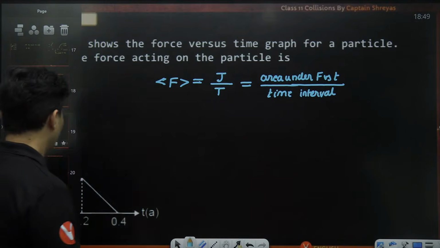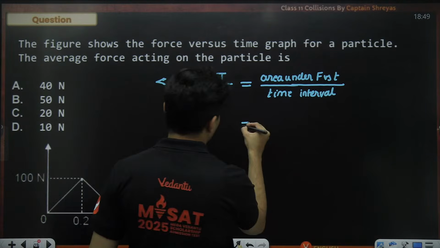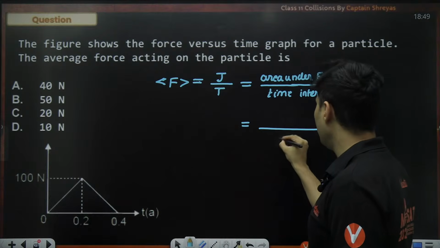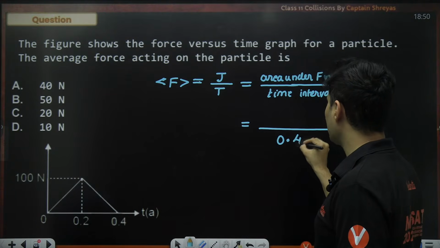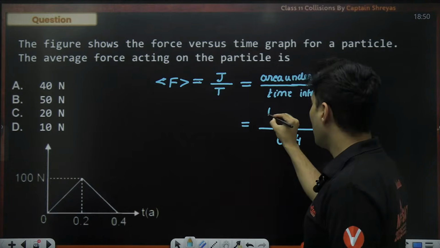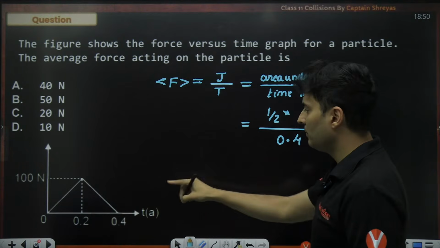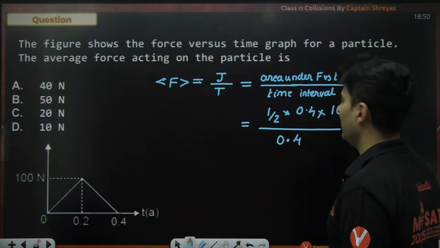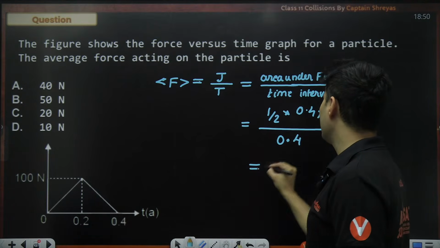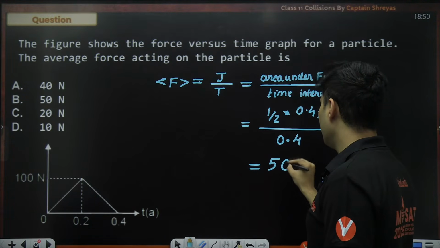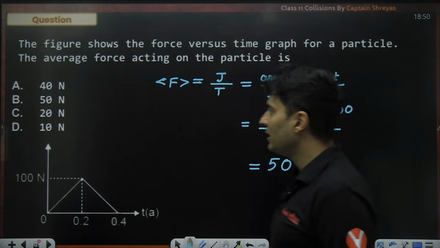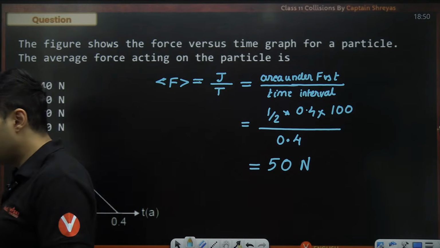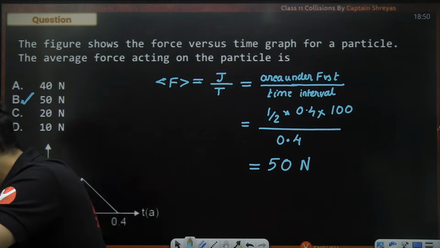Okay, cool. So what is the area under the graph and what is the time interval? Time is from 0 to 0.4, so it is 0.4, of course. It is a triangle, so half multiplied by the base, which is again 0.4, multiplied by the height, which is 100. The 0.4 and 0.4 cancel, 100 by 2 is nothing but 50. So 50 Newton is the average force, which is option B. Wow, everything is B for IIT Bombay. Okay.